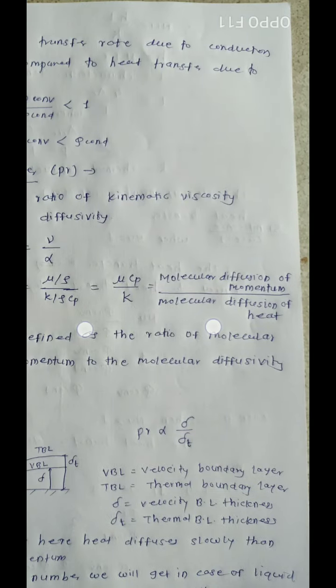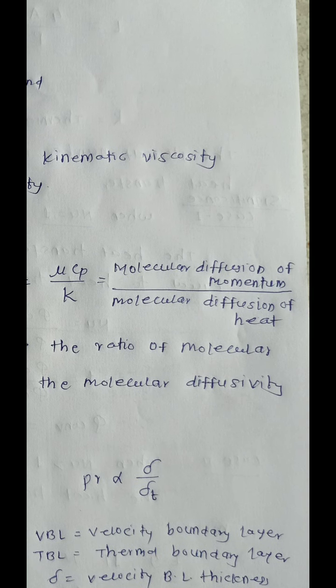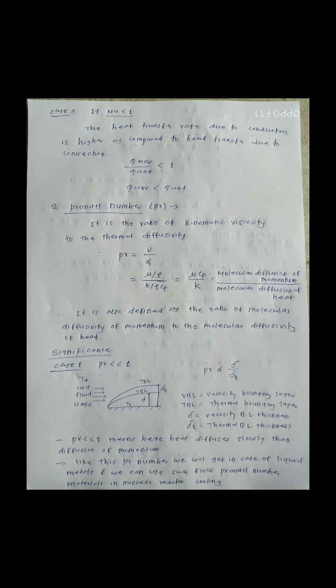This mu into Cp is the molecular diffusion of momentum. And k, the thermal conductivity, is the molecular diffusion of heat. So what is another definition of the Prandtl number?